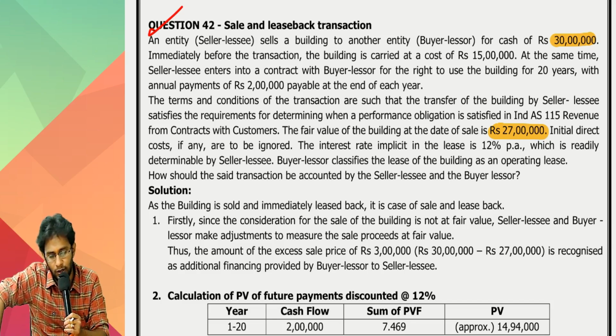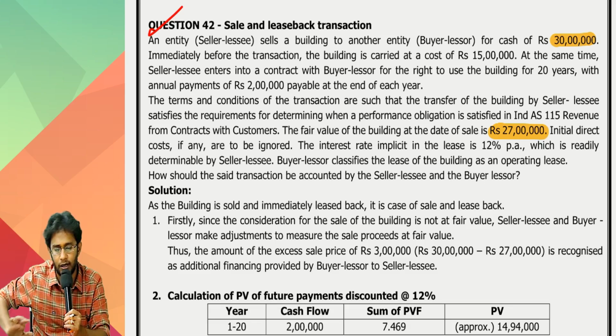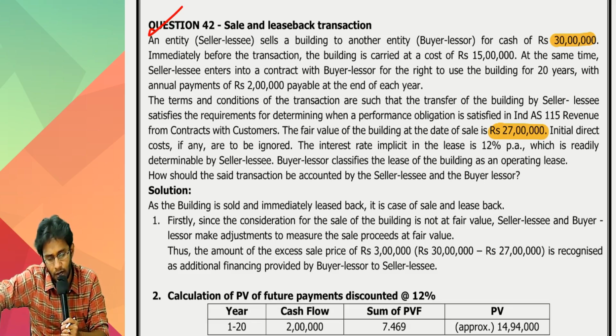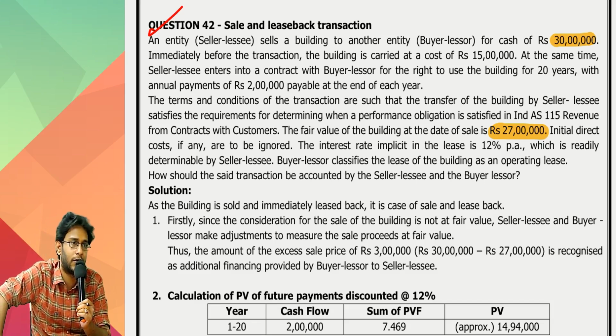Initial direct costs are to be ignored. The interest rate implicit in the lease is 12%, which is readily determinable by the seller lessee. Buyer lessor classifies the lease of the building as an operating lease. The buyer's classification doesn't matter for us. How should the transaction be accounted by seller lessee and buyer lessor?